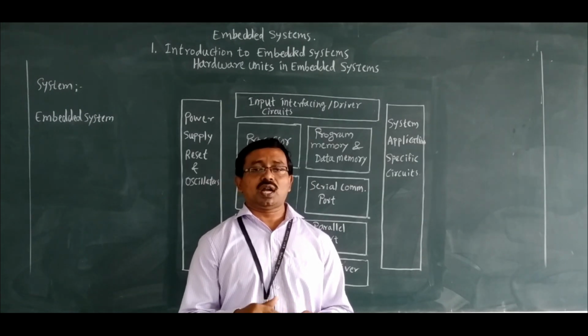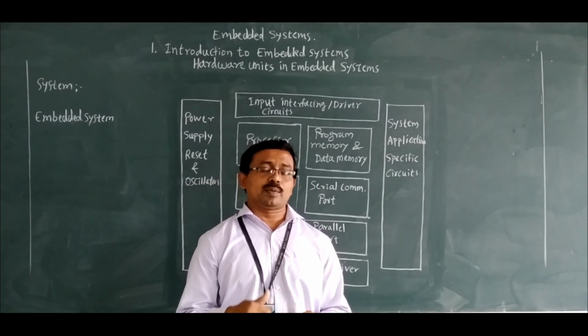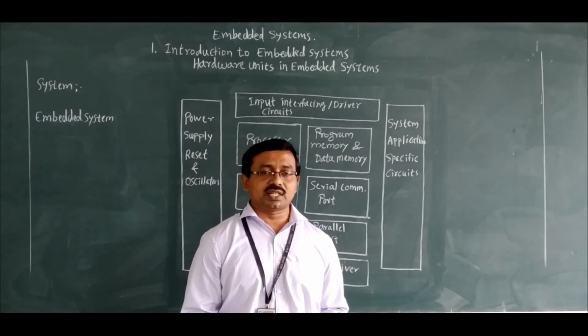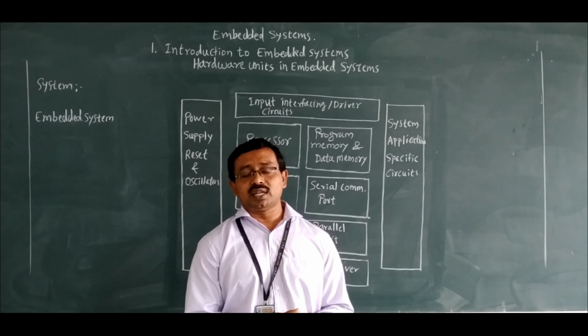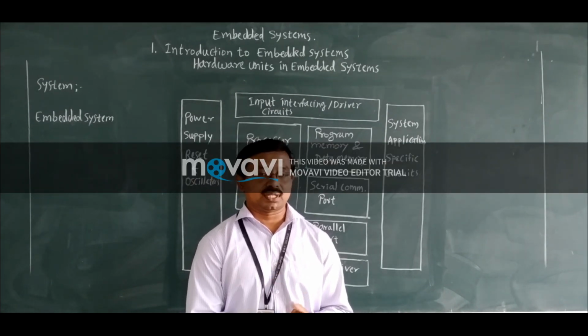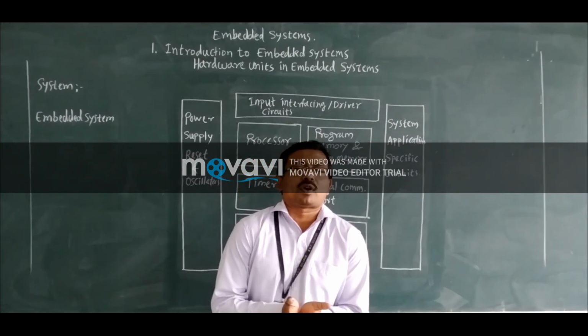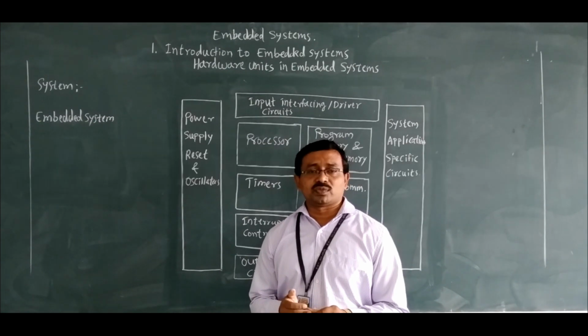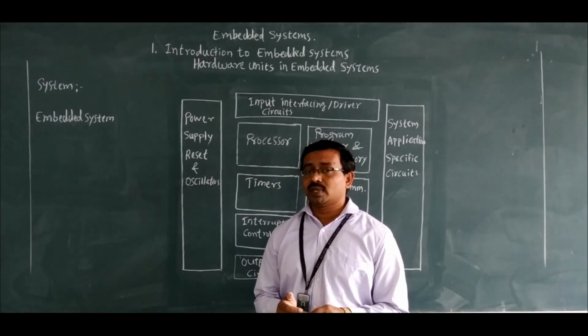So these three needles are working in a particular manner. They all move in a clockwise direction, and all three needles make an equal inclination after every 12 hours. So this is an example of a system. Now, what is an embedded system? We will discuss it.